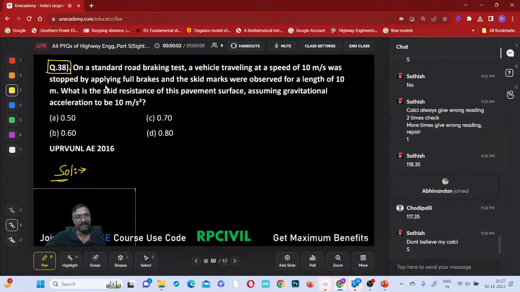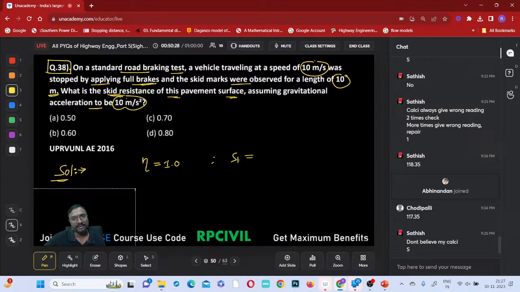Right, nobody answered correctly. On a standard road braking test, a vehicle traveling at a speed of 10 meters per second was stopped by applying full brakes. Full brakes means braking efficiency will be equal to 100%. And skid marks are observed for a length of 10 meter. Then, assuming the gravitational acceleration is 10 meter per second square, what is the skid resistance of this pavement surface? S equal to V square by 2a. We can write it as V square by 2gf.